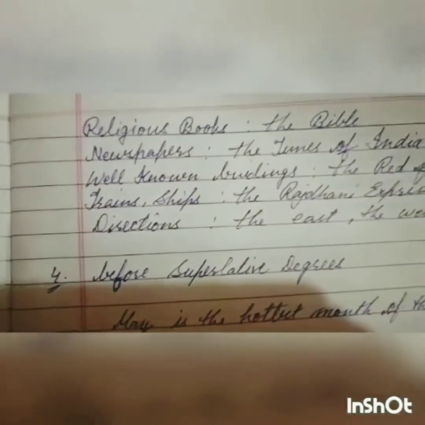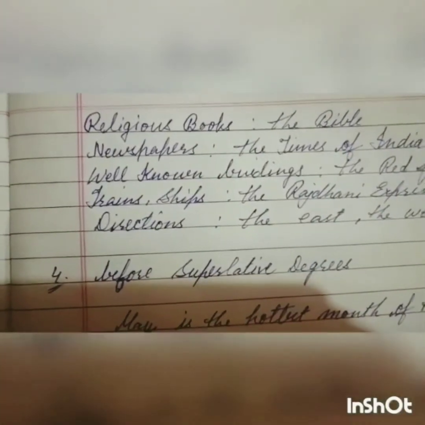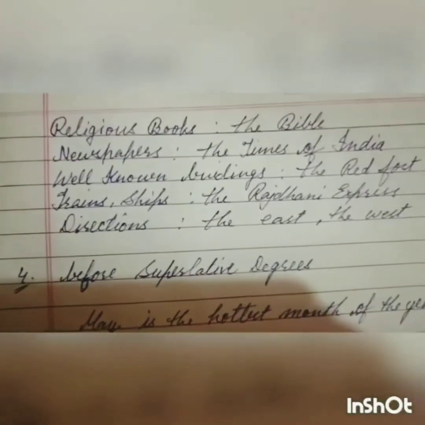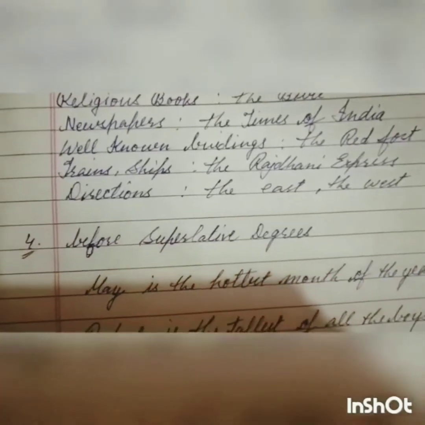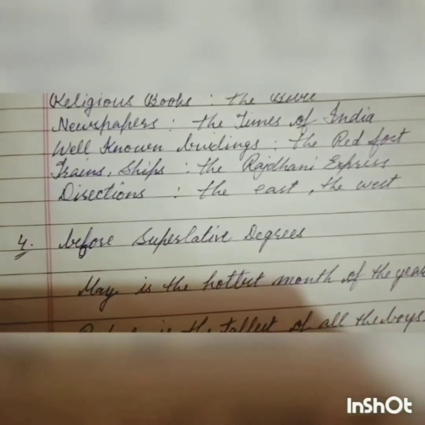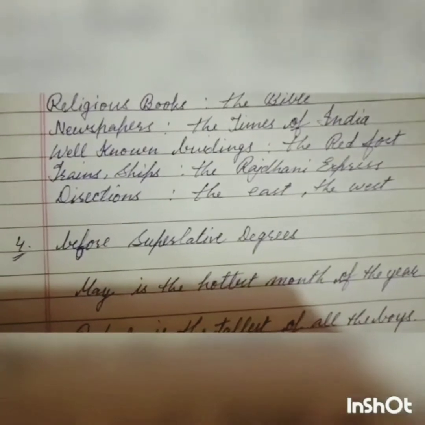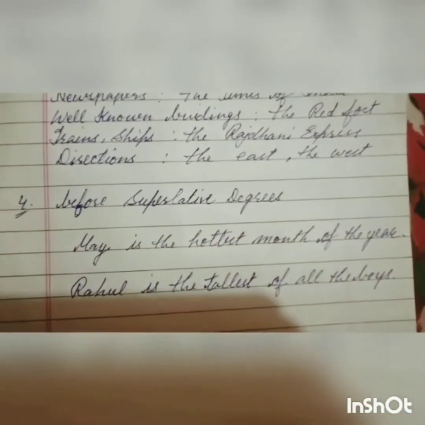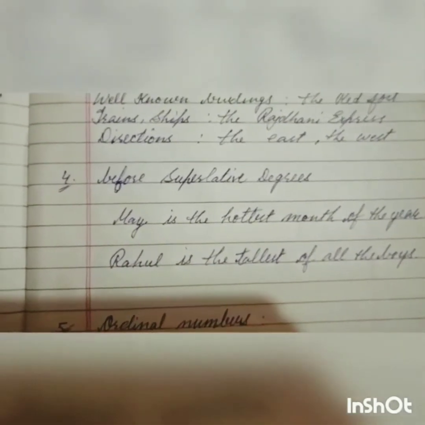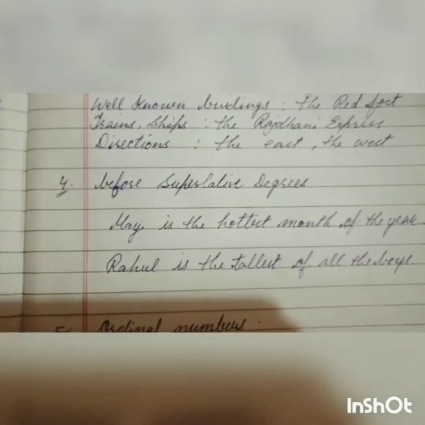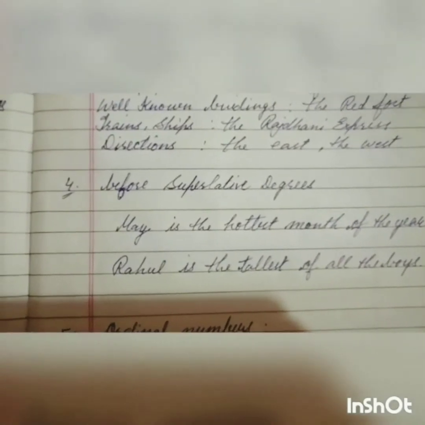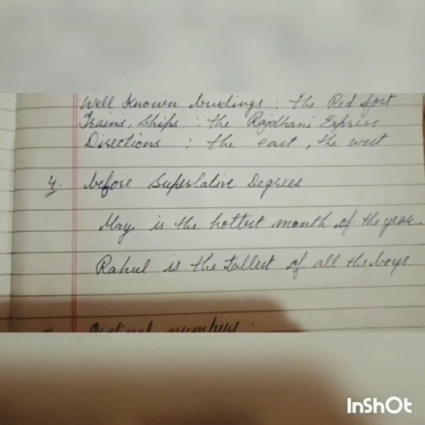Before the names of religious books: the Bible, the Gita, the Quran. Before the names of newspapers: the Times of India, the Hindu, the Hindustan Times. Well-known buildings like the Red Fort, the Taj, the Qutub Minar. Before the names of trains and ships: the Rajdhani Express, the Shatabdi Express.